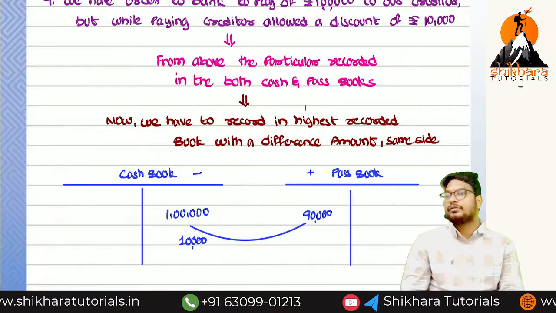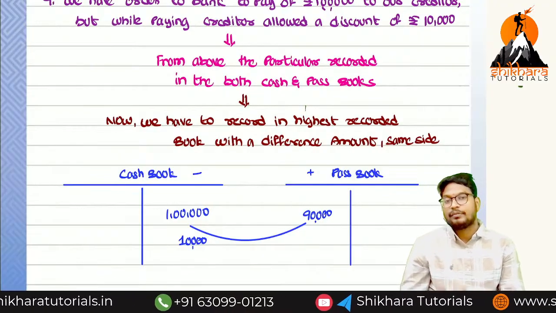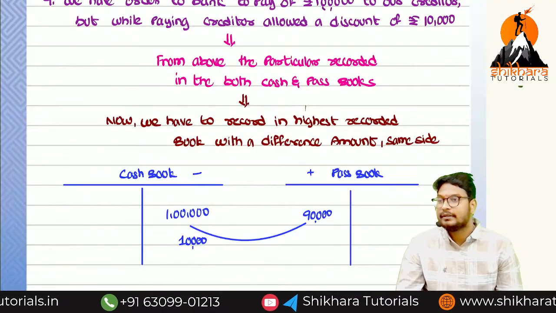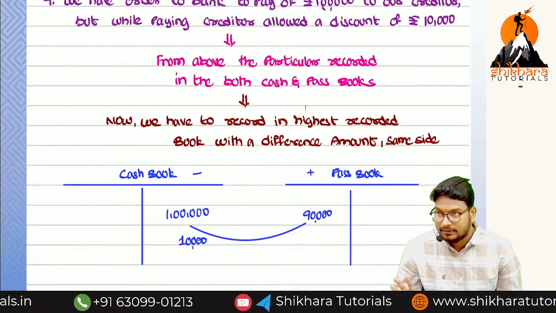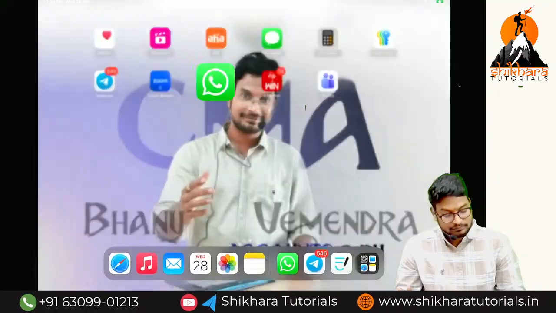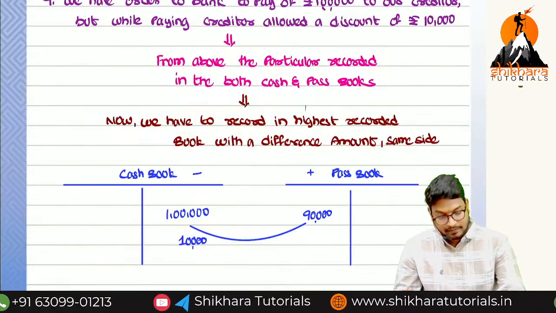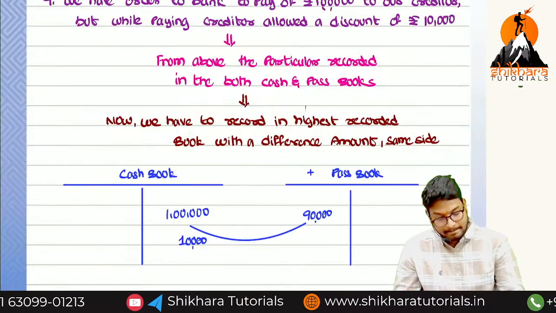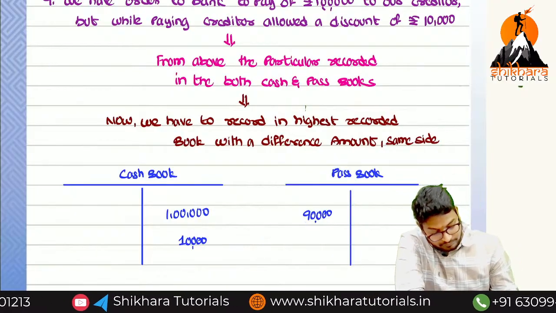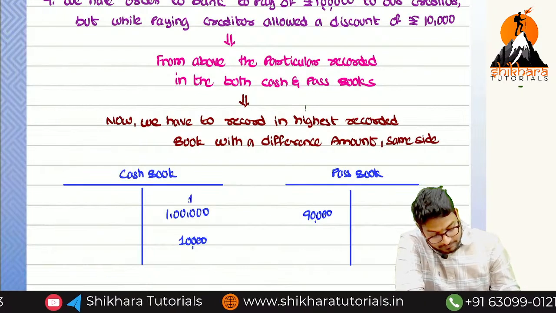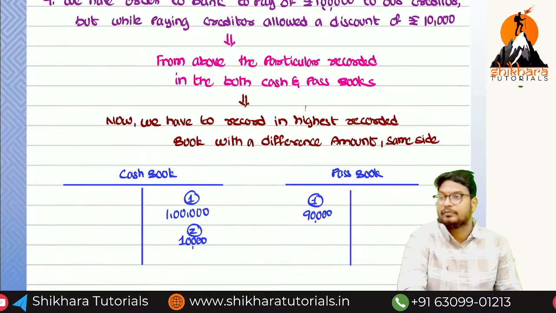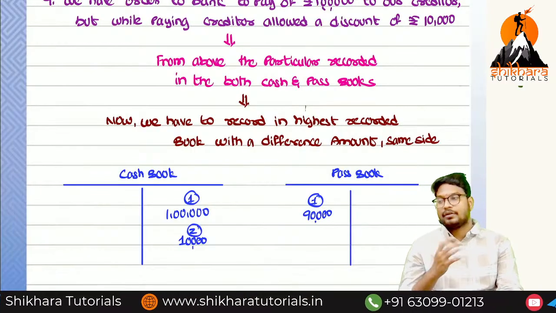In both books also you can record. Or if you want, you can follow the other way: directly the 10,000 can be recorded in the highest recorded book with a difference amount. Okay? So this is option 1 and this is the other option. You can follow either of the options.